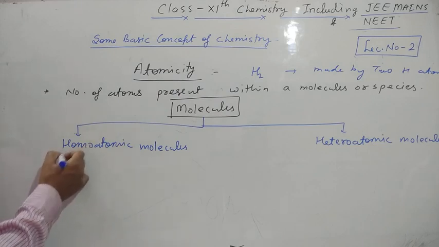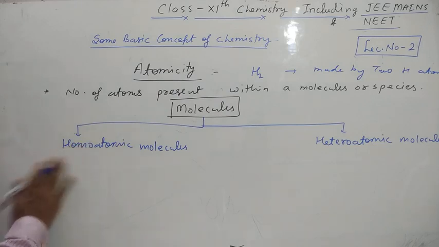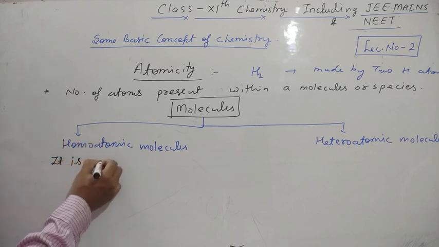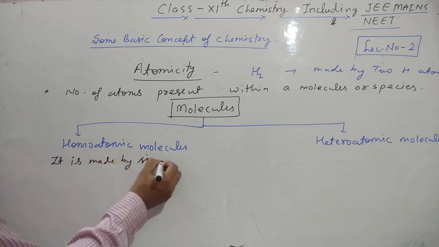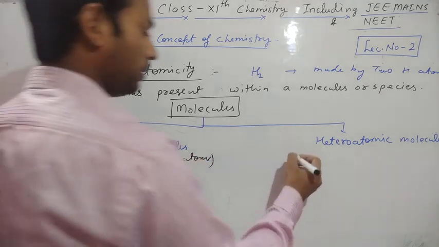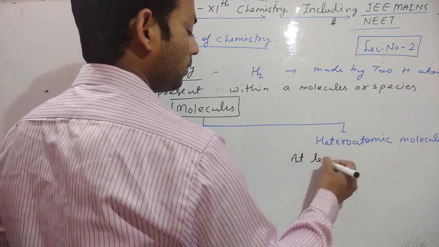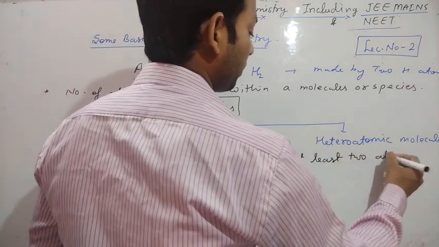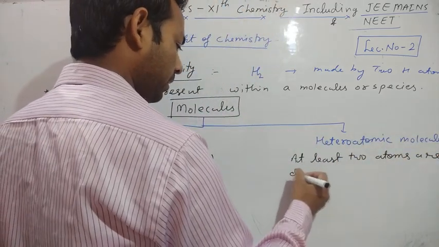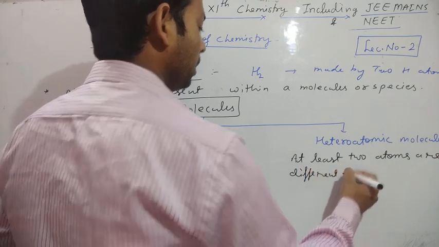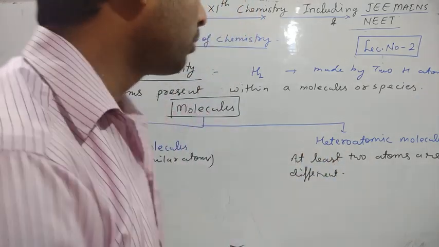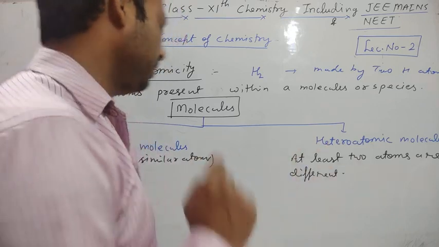It means consisting or containing similar atoms. It is made by similar atoms, but at least two atoms are different. At least I am saying two atoms are different. These are called heteroatomic molecules, and the total number of atoms is called heteroatomicity.